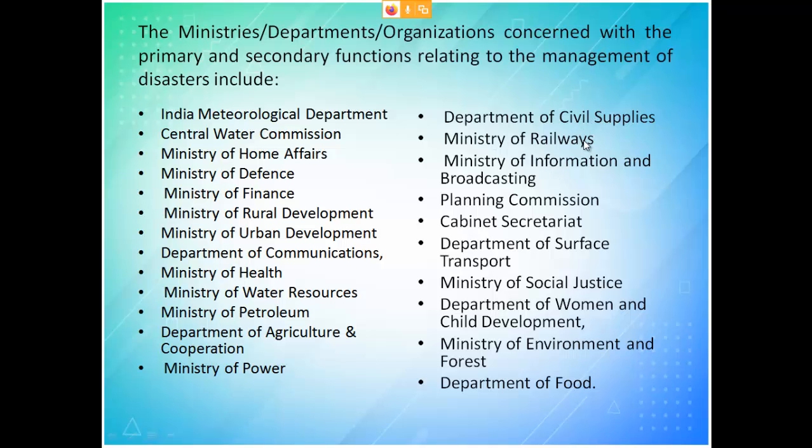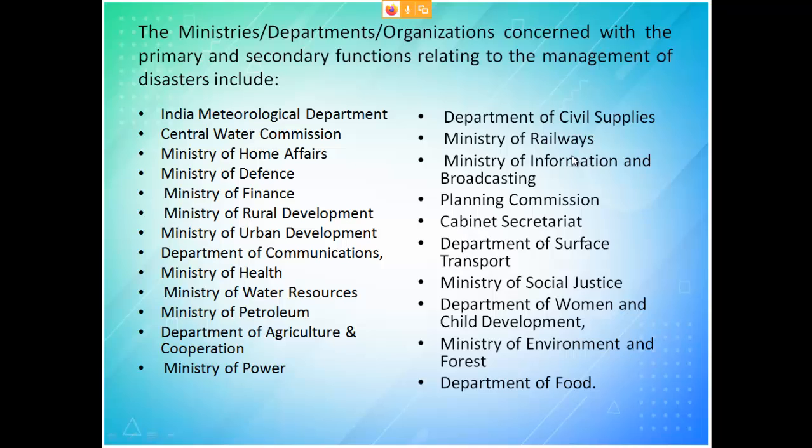Only goods trains were running till now. They have not even stopped for one or two days. So that is why the Ministry of Railways plays a major role. See, it is an easier mode of communication, and more quantity can easily be transferred through railways. Okay, so that plays a major role.